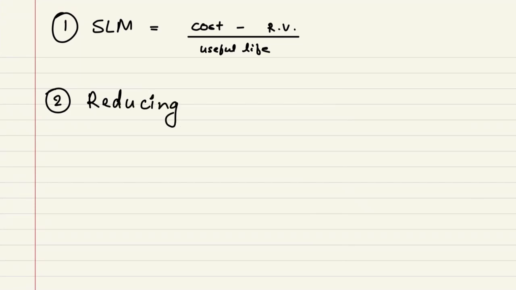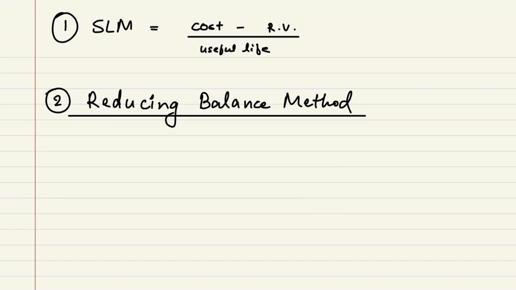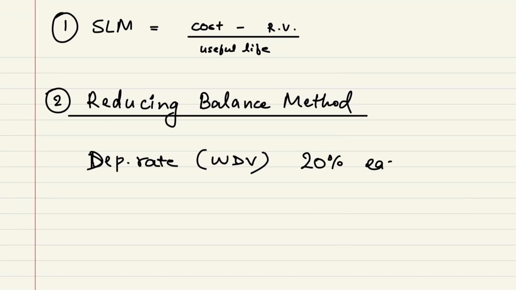Now I am going to tell you another method of depreciation. This is also a famous one which is used majorly in every industry. That is called reducing balance method. In this method, the depreciation rate is given, and they say the depreciation rate is on the written down value of 20% each year.